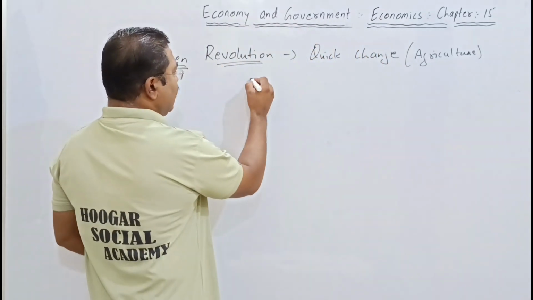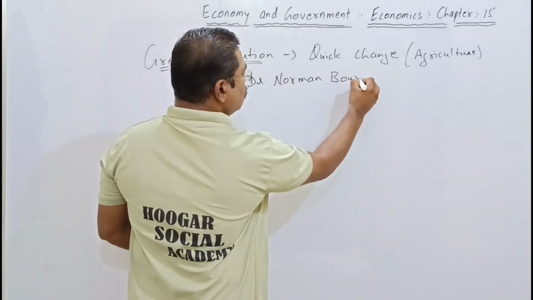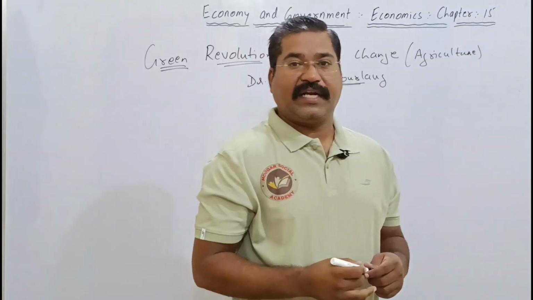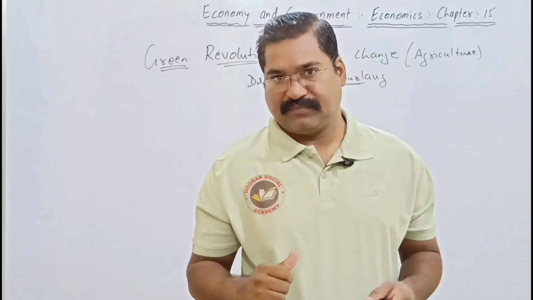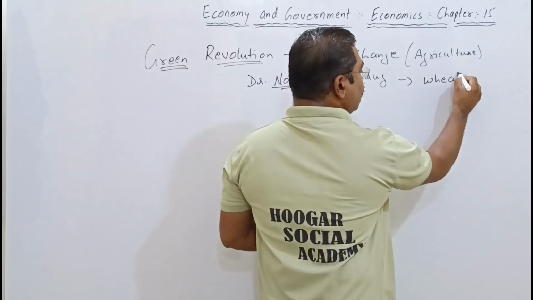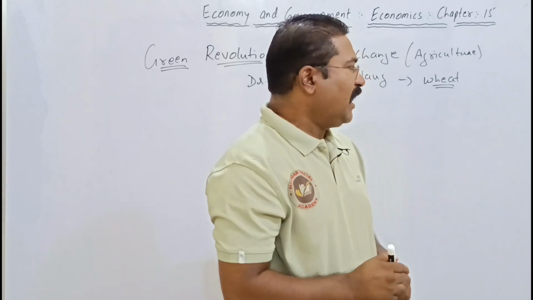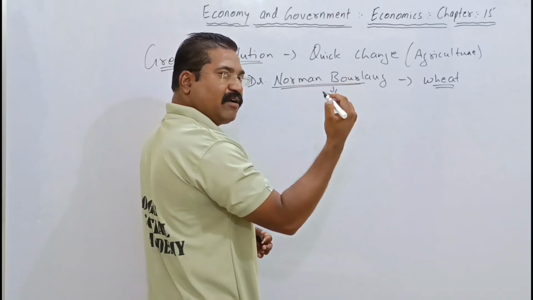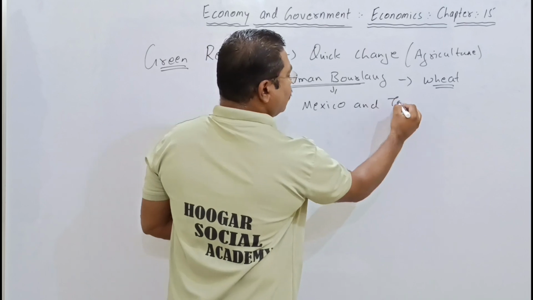There was a German scientist called Dr. Norman Borlaug, who worked on seeds, high yielding variety of seeds, with the focus on the product called wheat. Successfully, he worked on it, and that high yielding variety of seeds was tested in Mexico and Taiwan.